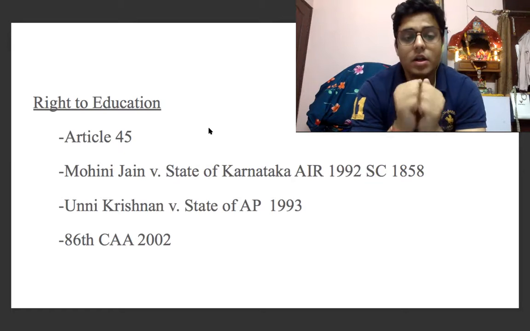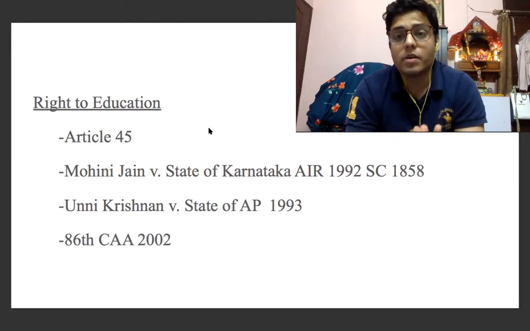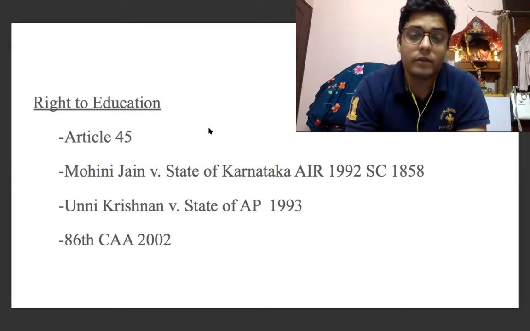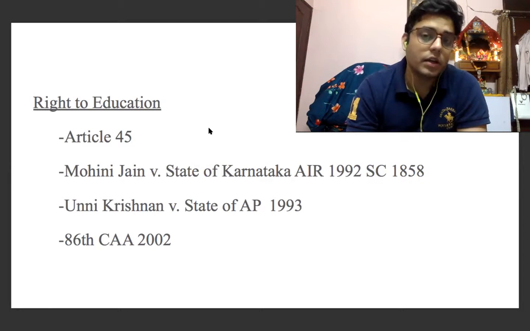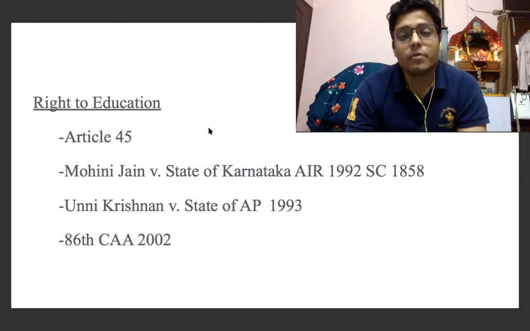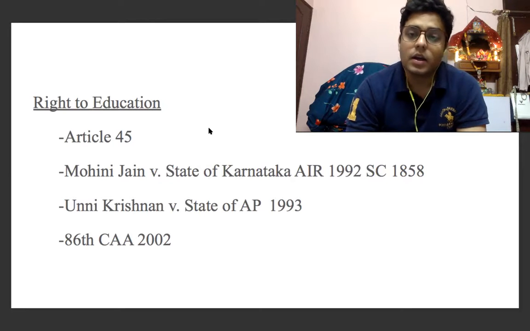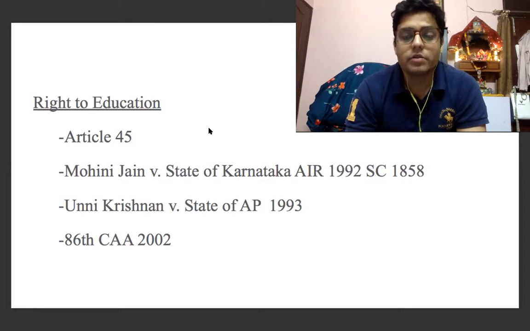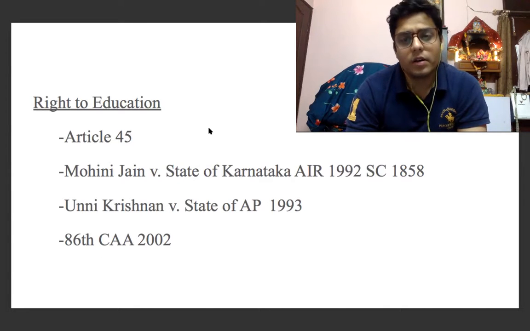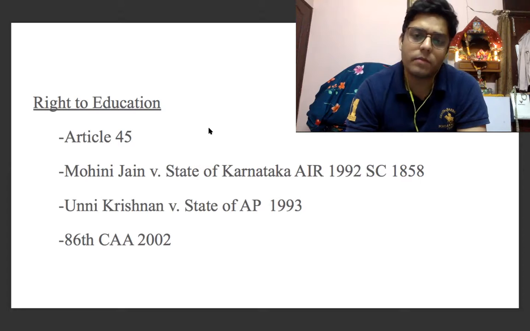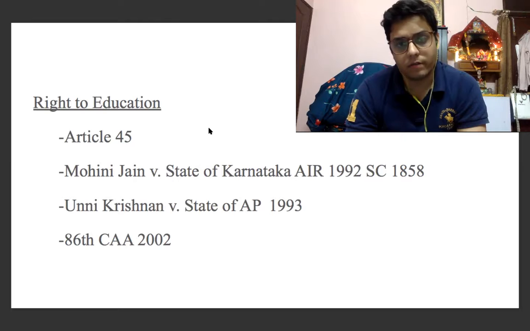So what was the case? If you have seen my last lecture, it was Mohini Jain versus State of Karnataka, a case of 1992. In this case, the Supreme Court clearly held that right to elementary education, education for kids between the age of 6 to 14 years, falls within the purview of Article 21, and hence it is an absolute fundamental right of all citizens.